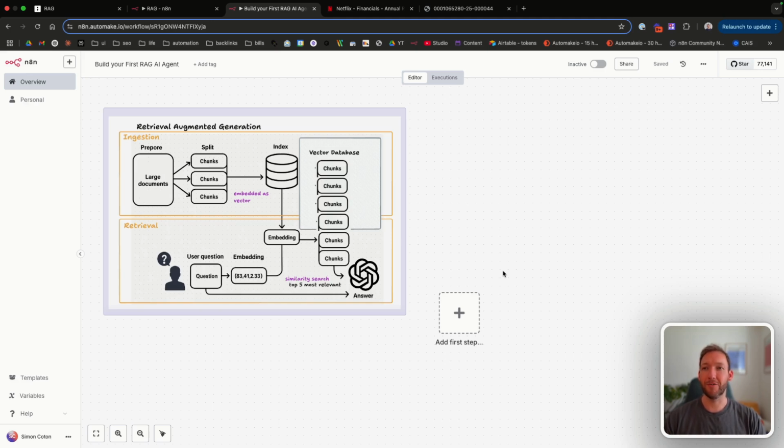So let's move on to the ingestion phase. We've got our large documents.